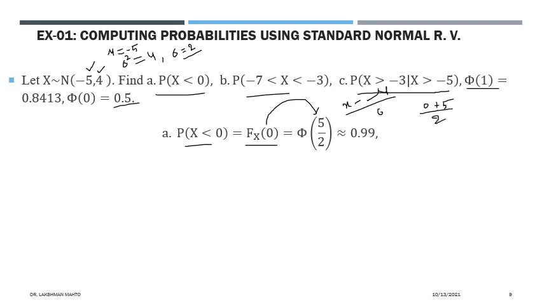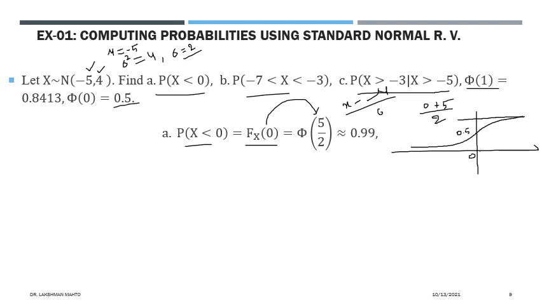So we need to calculate the value of phi at 2.5. If you look at the plot of the CDF of a standard normal random variable, it goes like this, asymptotic to 1 as it goes to infinity, and at 0 the value of the CDF is 0.5.